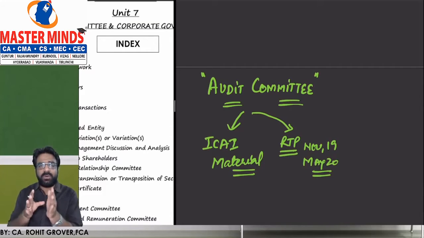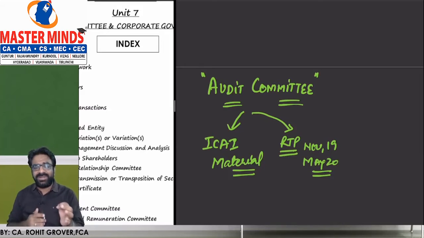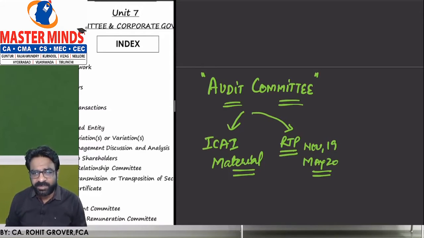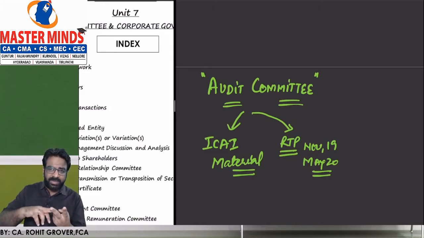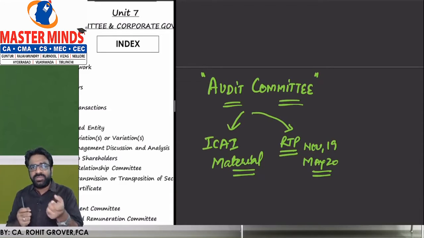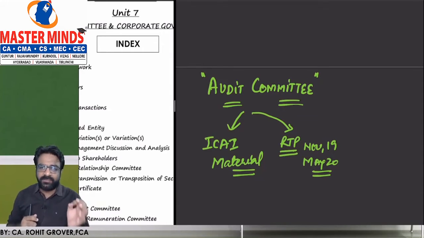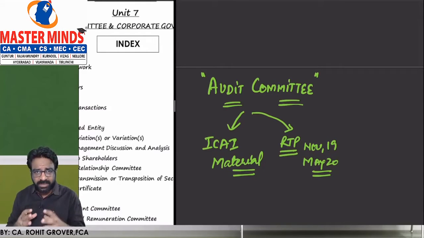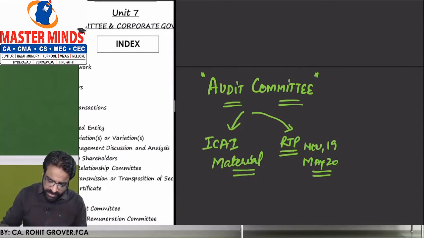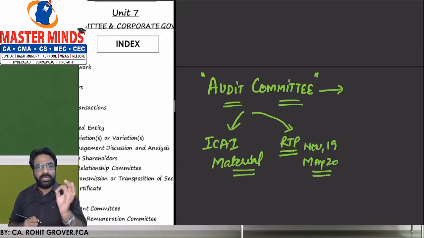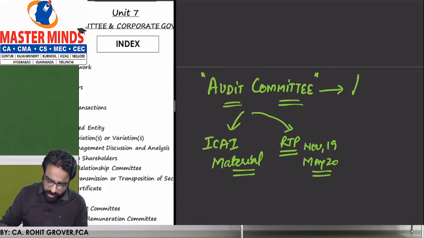So in this chapter, we have to understand two types of amendments: the amendments already incorporated in our study material, and the amendments incorporated later via the November 19 RTP and the May 20 RTP. That makes this chapter very important. And this chapter is huge as well, a very vast chapter. But the beauty of this chapter is we are going to learn each and everything about the listed entities.